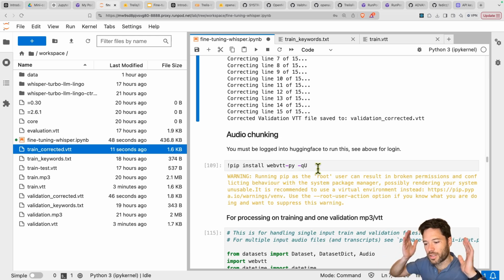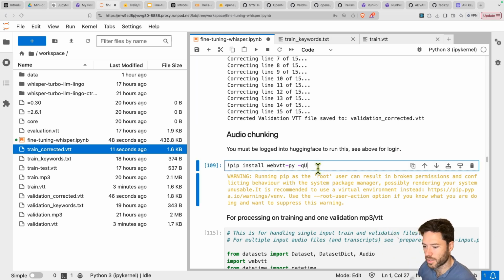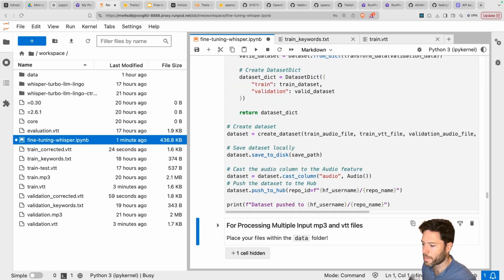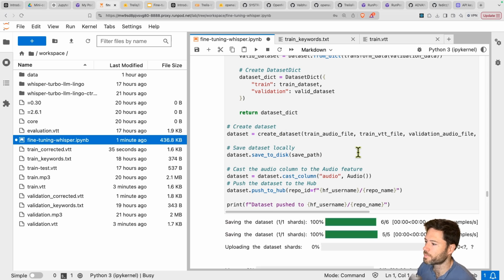So we have these MP3s that are a few minutes long, could be even longer, like an hour. And this needs to be split into 30-second chunks. That's the dataset format that the trainer is going to expect because Whisper has a window of about 30 seconds. So I'll install WebVTT and I'll process the validation corrected and the train corrected files in order to give me chunks, which will then be uploaded to Hugging Face Hub.